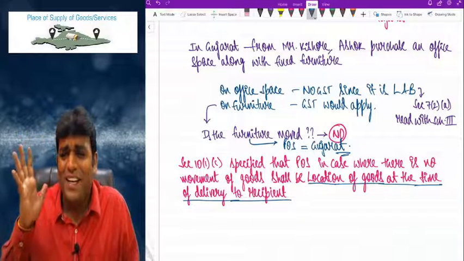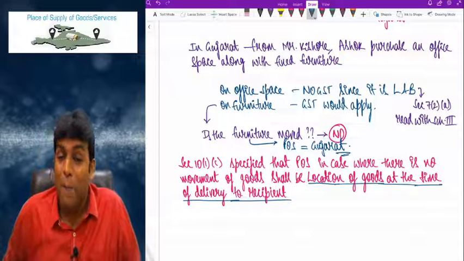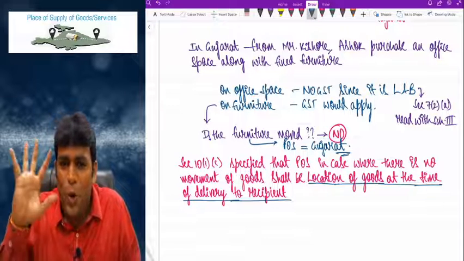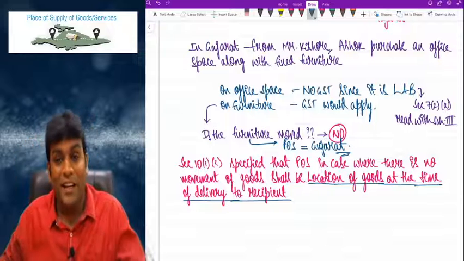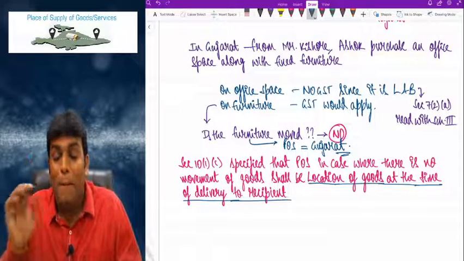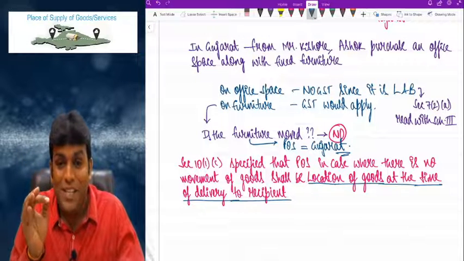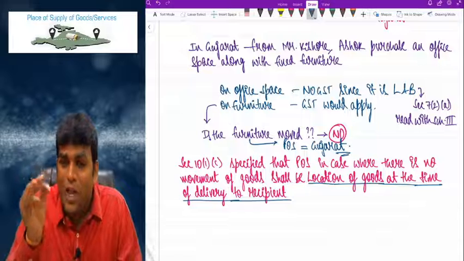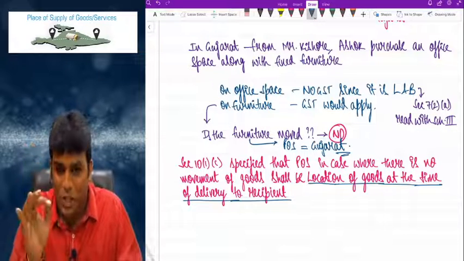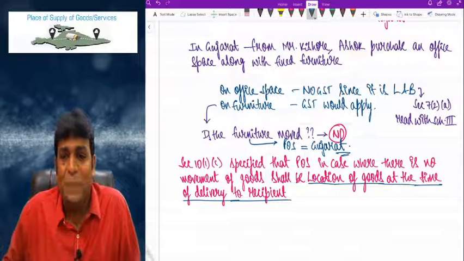Very simple concept. 10(1)(c) clearly talks about place of supply in case where there is no movement of goods. And in case where there is no movement of goods, law clearly told that place of supply will be location of goods at the time of delivery to the recipient.